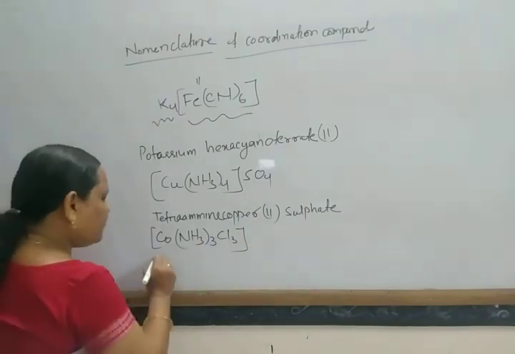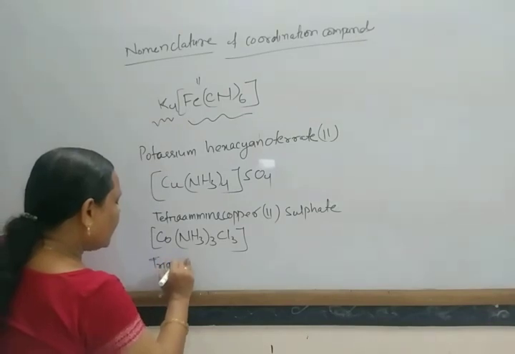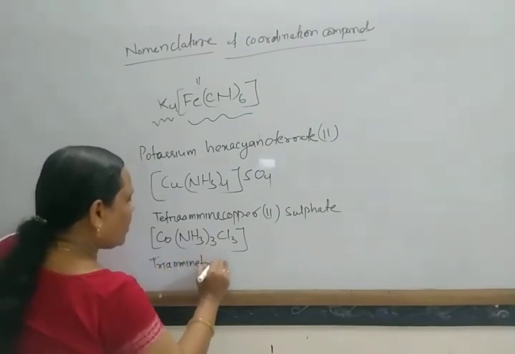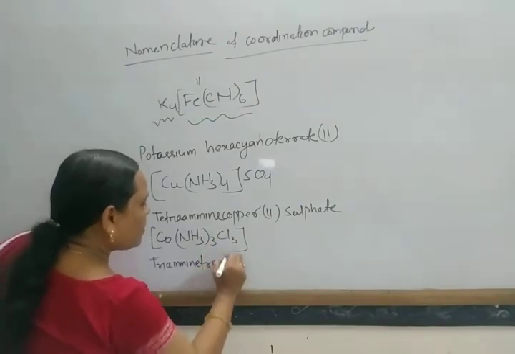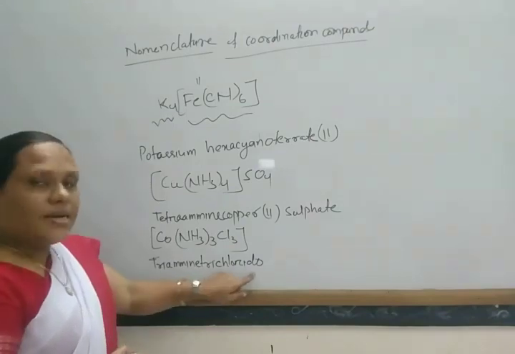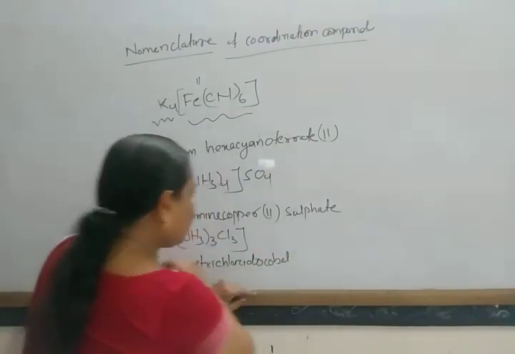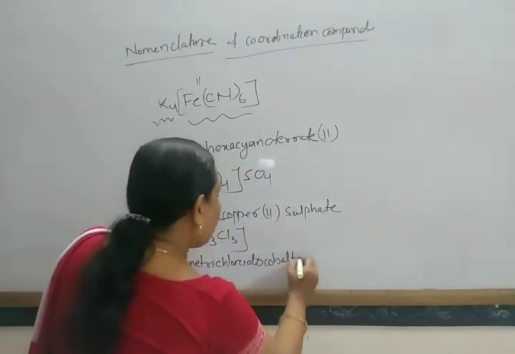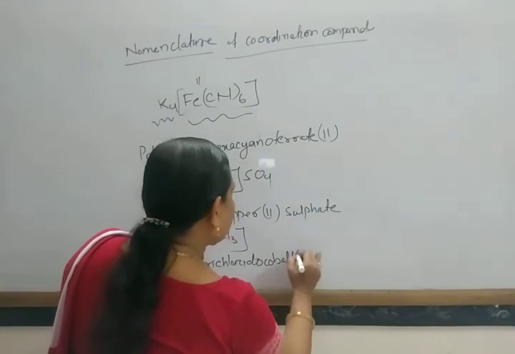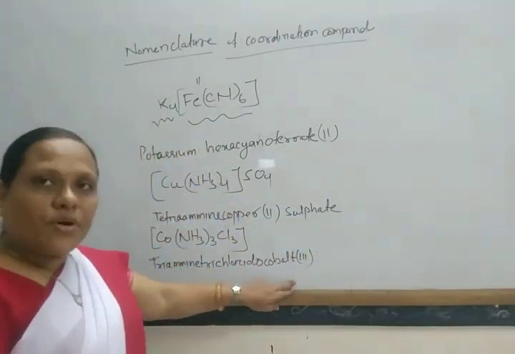So the name of this compound is triamminetrichloridocobalt(III), all just one word. So this is the name of the compound.